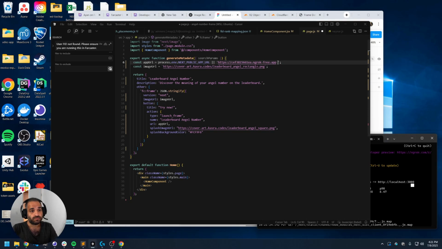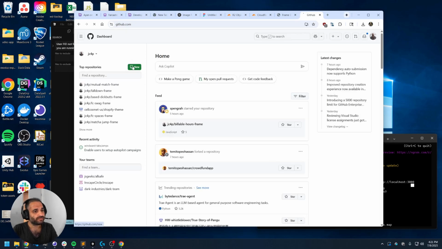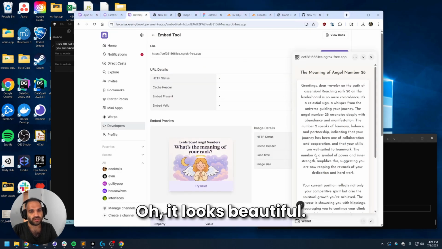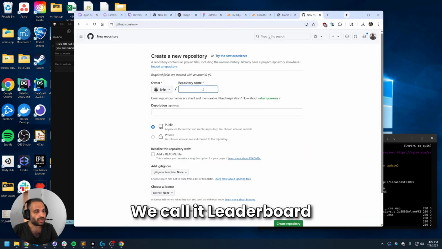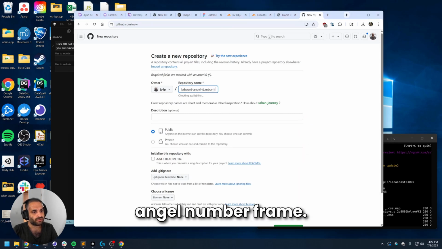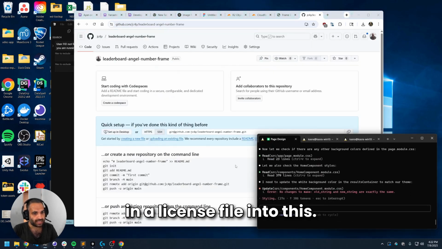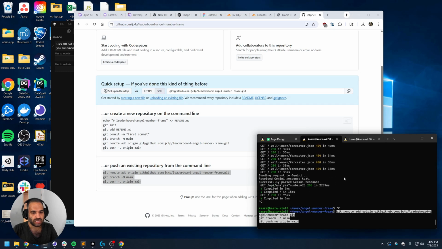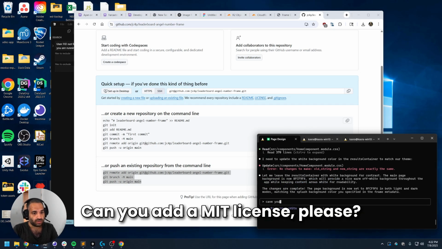We are done. Let's launch it. We make a new repo. While we're doing, oh, it looks beautiful. I love that. Okay. We make a new repo here. We call it Leaderboard Angel Number Frame. Obviously, it's going to be public. Great call. I need to add in a license file into this. And I should update the README also. We'll do that after the video. You don't have to suffer through watching me do that. Can you add a MIT license, please?